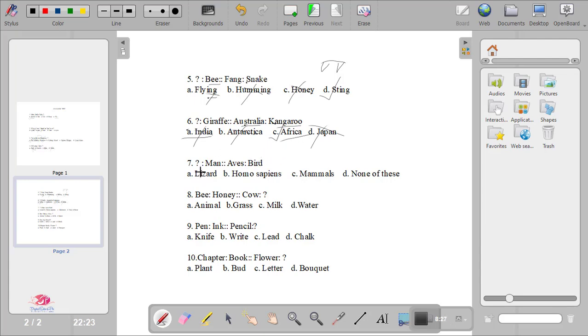What is to man like Aves is to bird? Aves is the name of the class for birds. Class name. So birds come under the class Aves. These are birds.